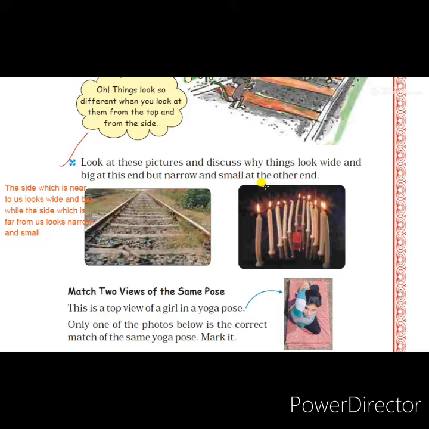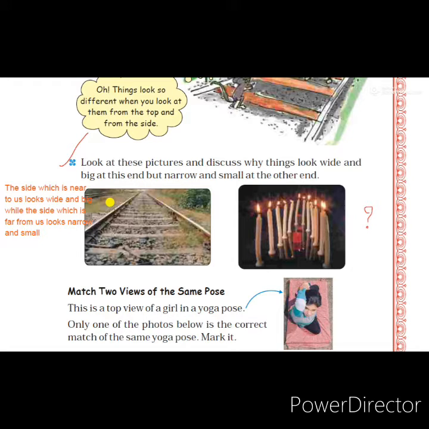Here also, the first line, the line which we can see near to us, looks wider, and the line which is far away from us looks narrower. The question is asking why one end looks bigger and wide, and the other end looks narrow and small. What is the reason behind this? This is also the same reason. The objects which are near to us look big and wide, but the objects which are far from us look small and narrow.